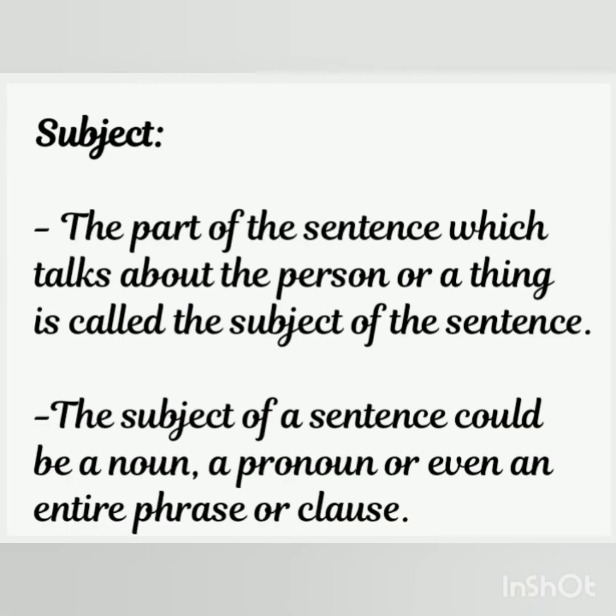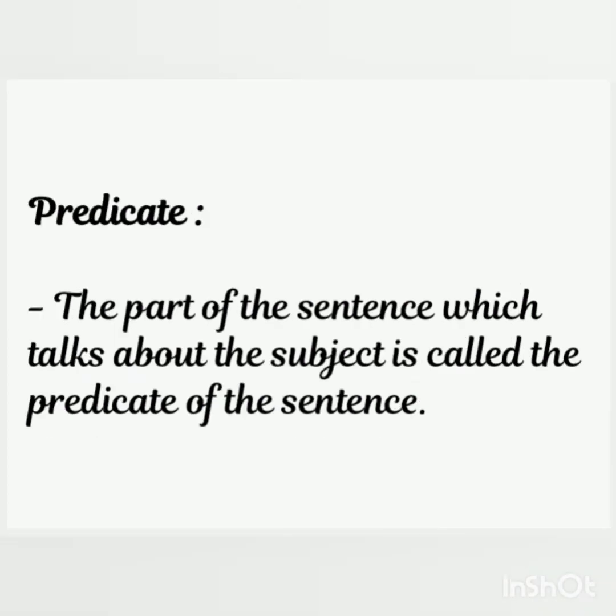Subject: the part of the sentence which talks about the person or a thing is called the subject of the sentence. The subject of a sentence could be a noun, a pronoun, or even an entire phrase or clause. Predicate: the part of the sentence which talks about the subject is called the predicate of the sentence.